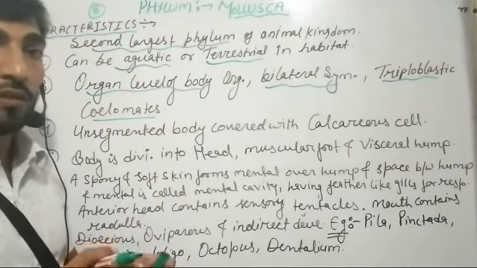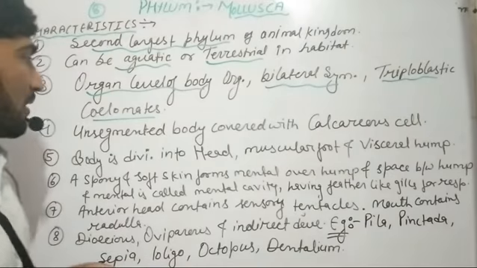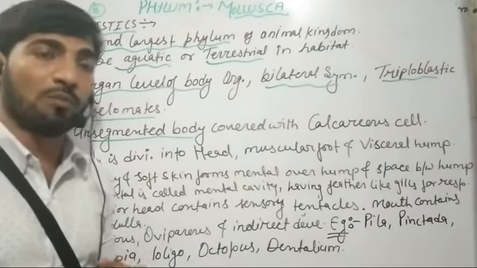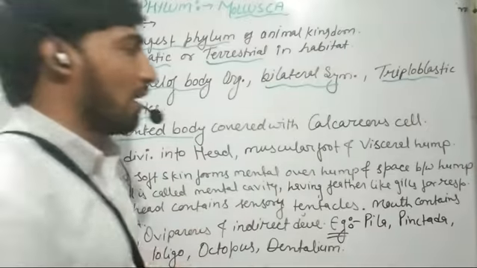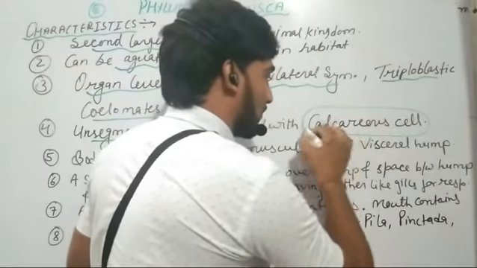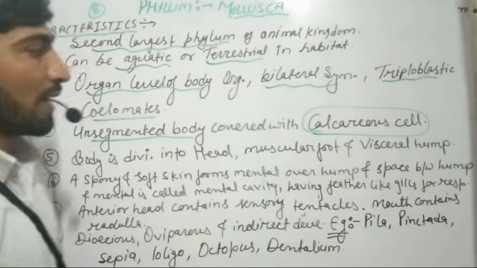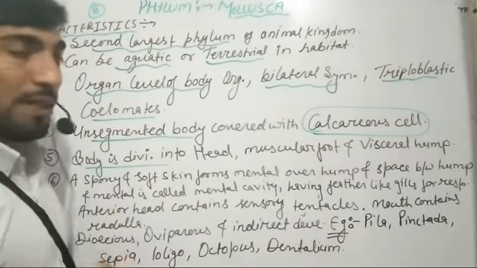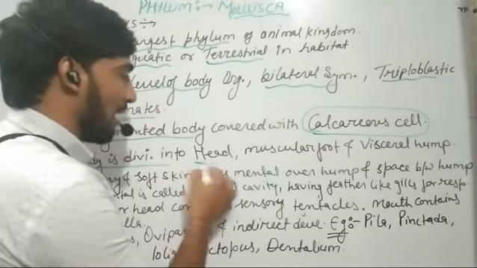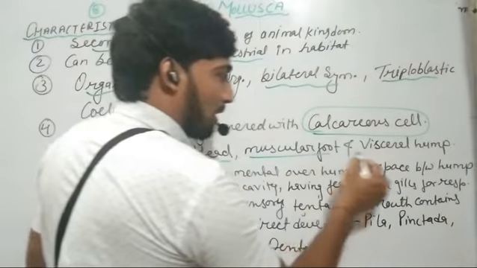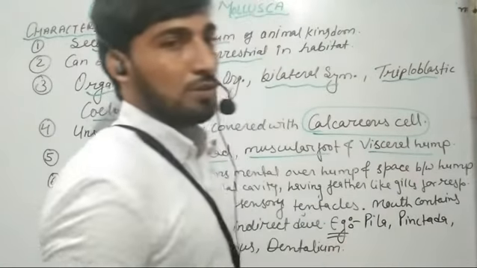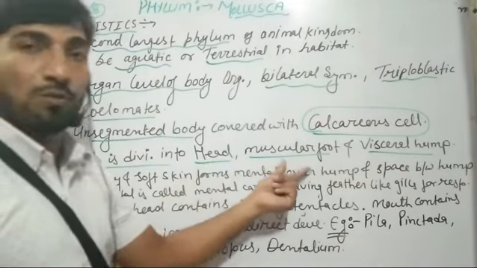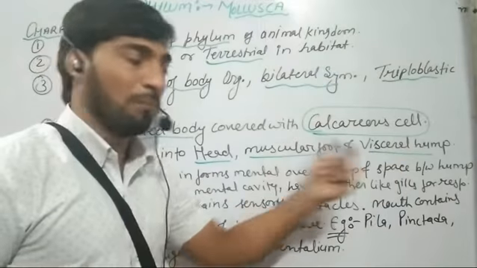Their body is not broken down into segments, so they have an unsegmented body, and this unsegmented body is covered by a calcareous shell. Further, their body is divided into 3 different body parts, that is the head, the muscular foot and the visceral hump. So their body is divided into 3 regions: head, a muscular foot and visceral hump.